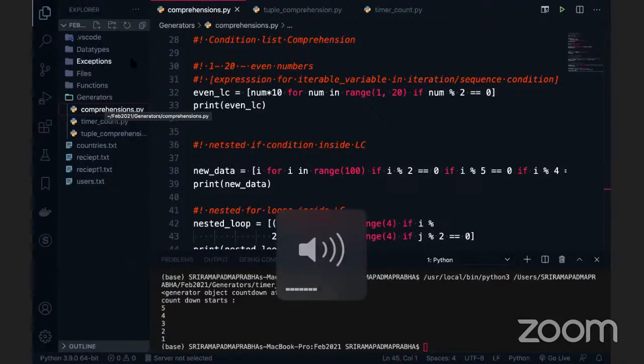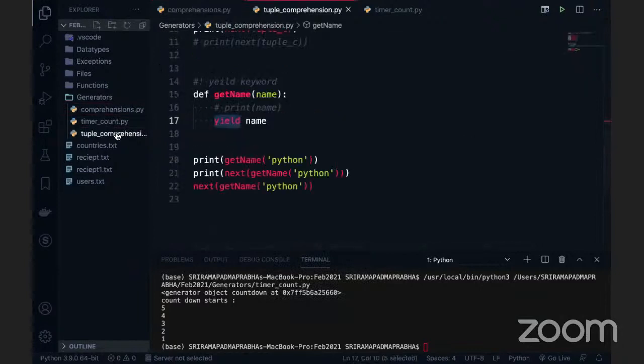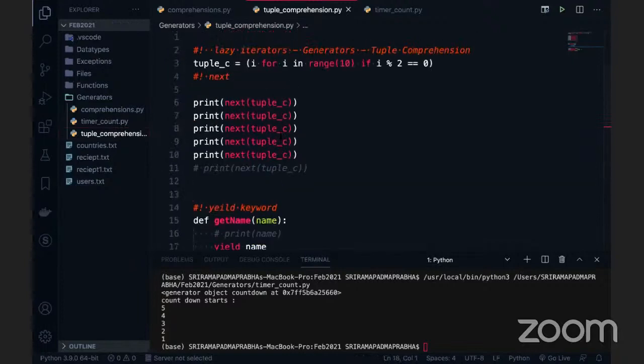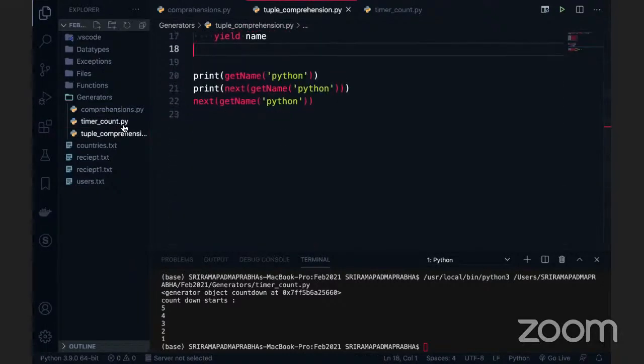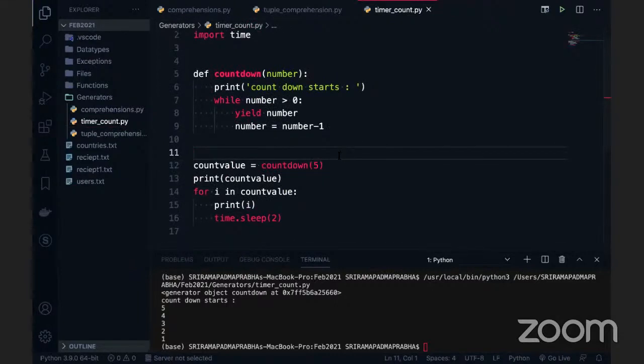In other languages, if we want to exit a function, we use exit. You were talking about how to exit from the flow of the program. I did not get your question exactly.